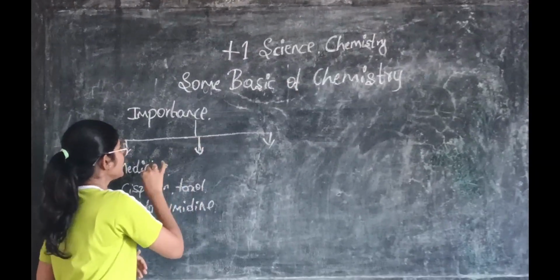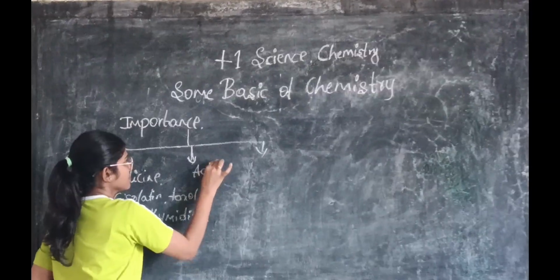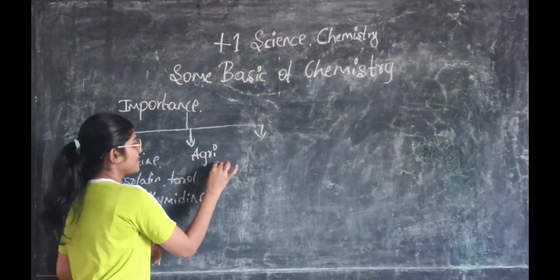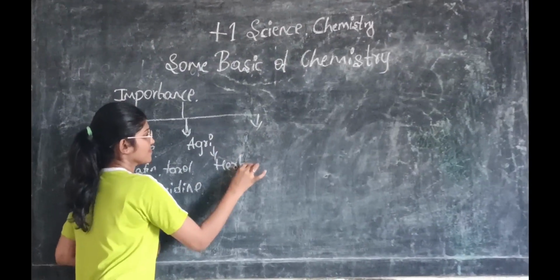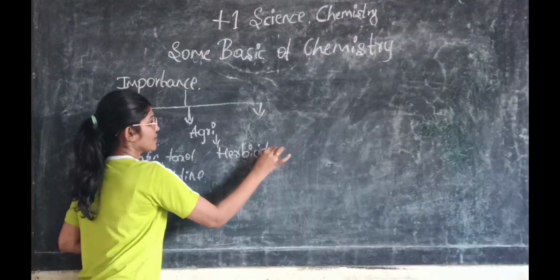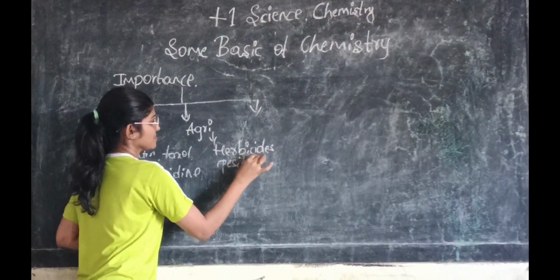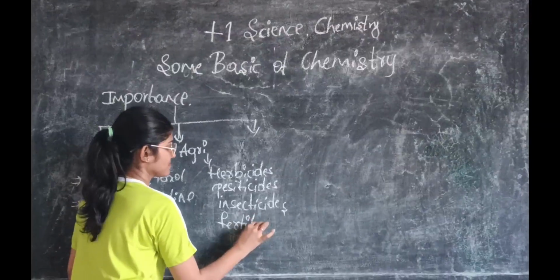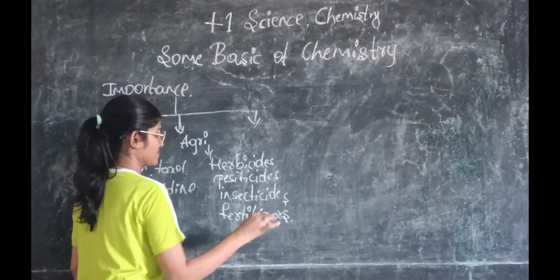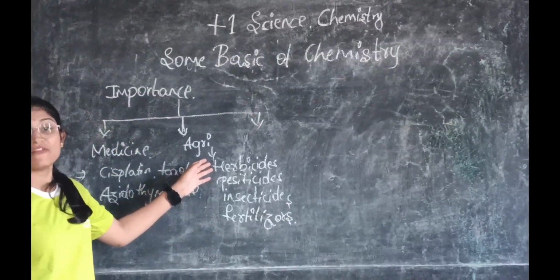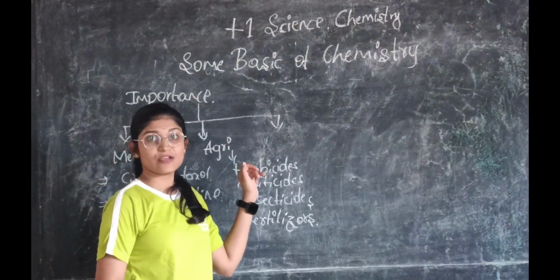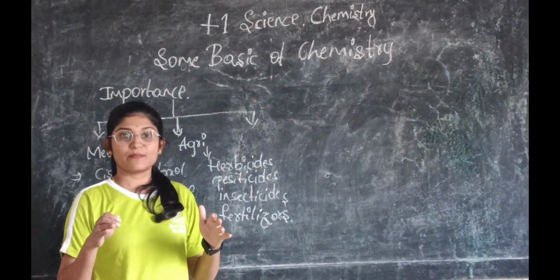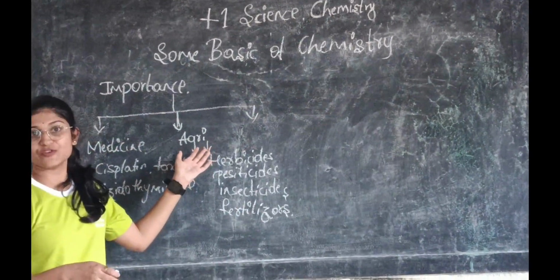And next, chemistry in agriculture. In the agriculture field, chemistry is used for herbicides, pesticides, insecticides, and to check whether the soil is acidic or basic and what should be used to control the soil pH. For that we are using chemicals.